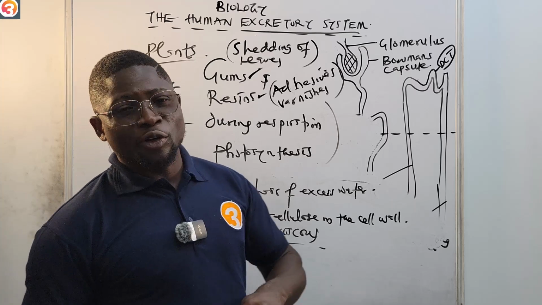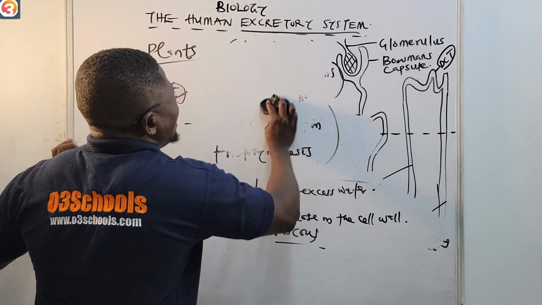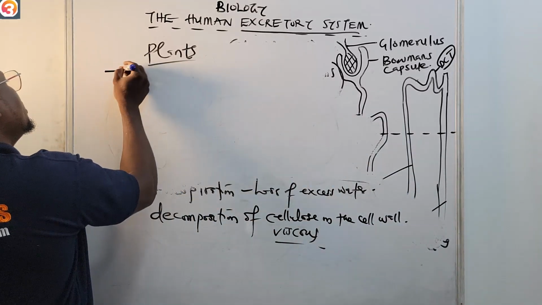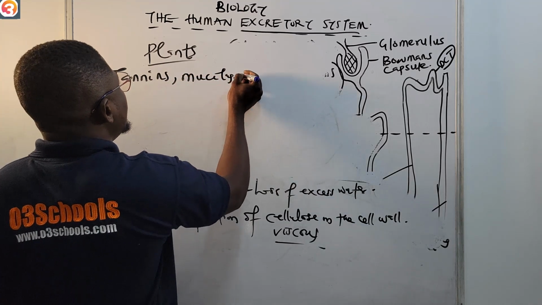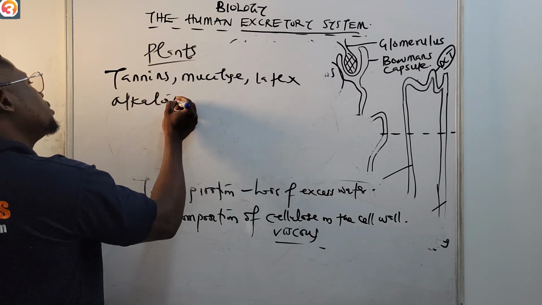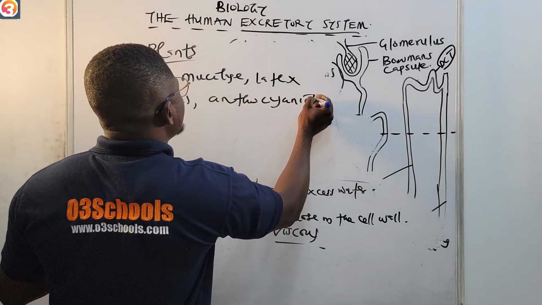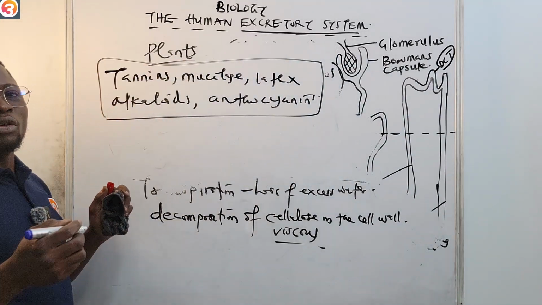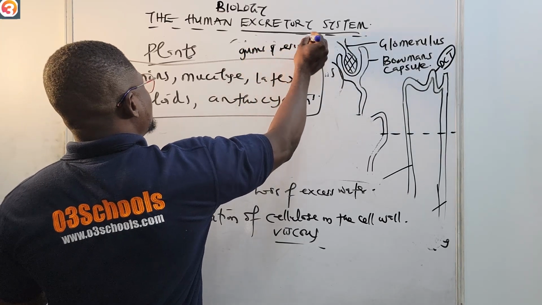Other excretory products of plants include tannins. We also have mucilage, latex, alkaloids, and anthocyanins. All of these are excretory products of plants, including the gums and the resins that I spoke about.